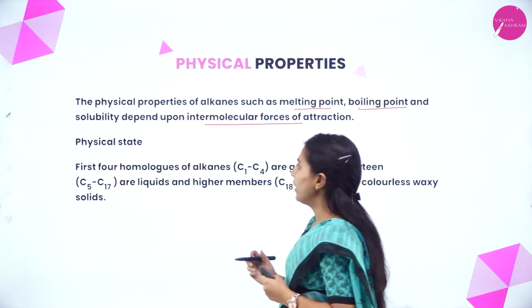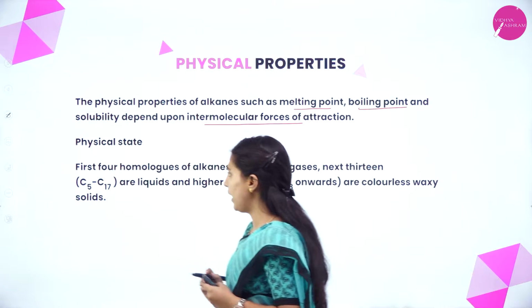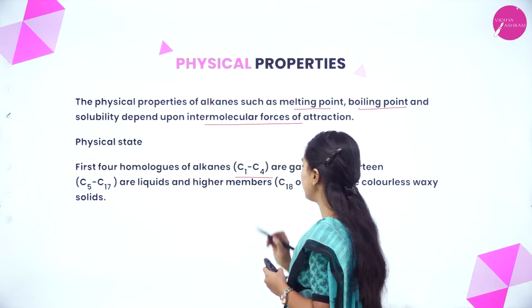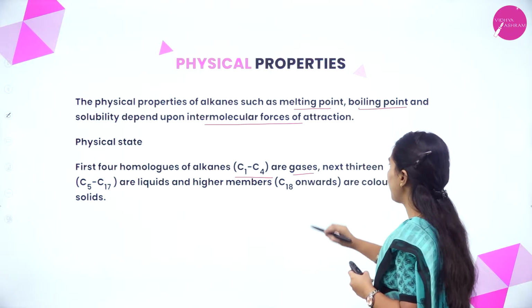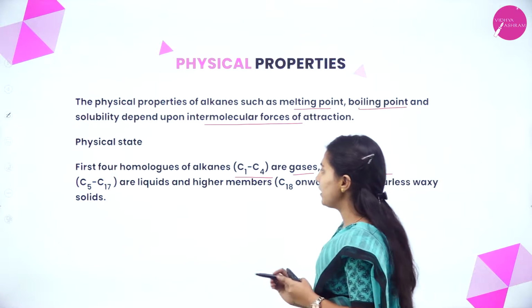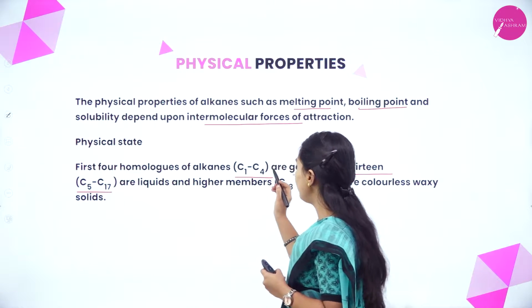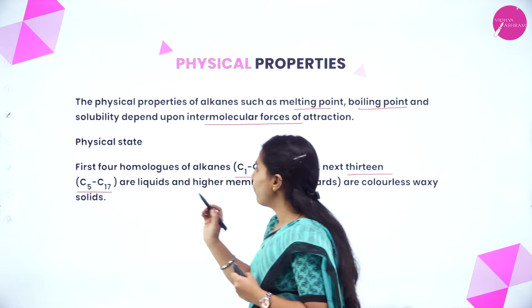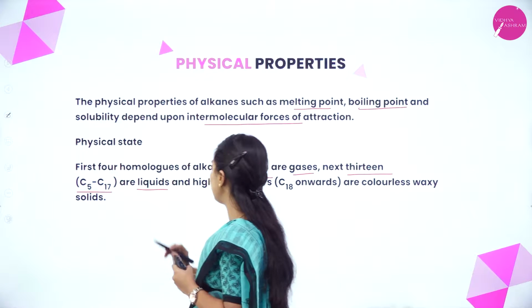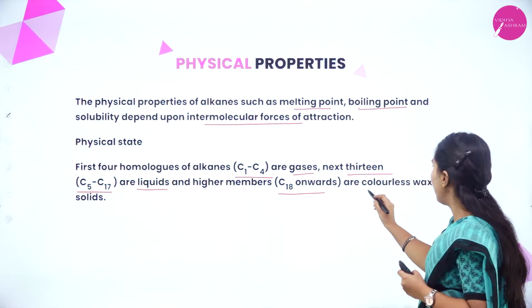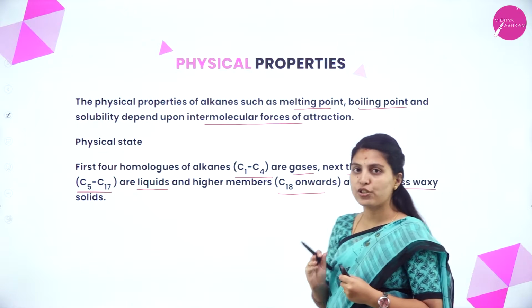Here we'll see the physical state next. The first 4 homologues of alkanes, that is from C1 to C4, are gases. The next 13, that is C5 to C17, are liquids, and higher members, that is carbon 18 onwards, are colorless waxy solids.